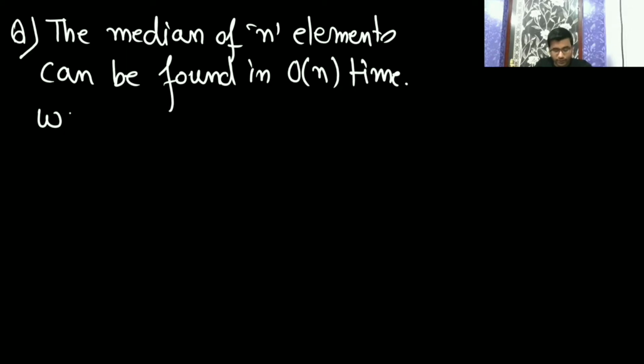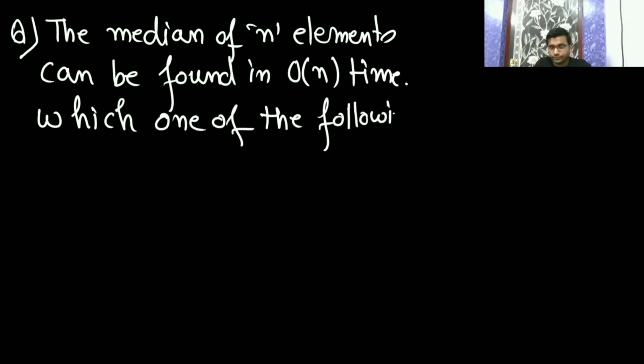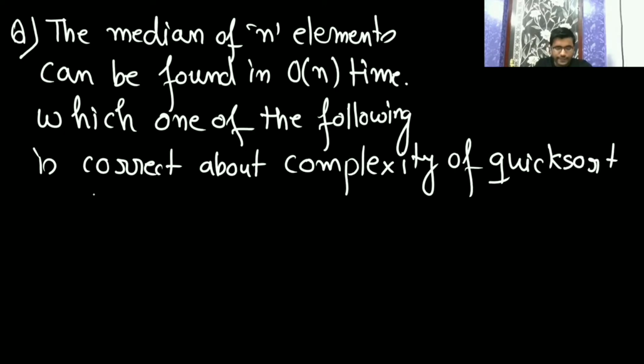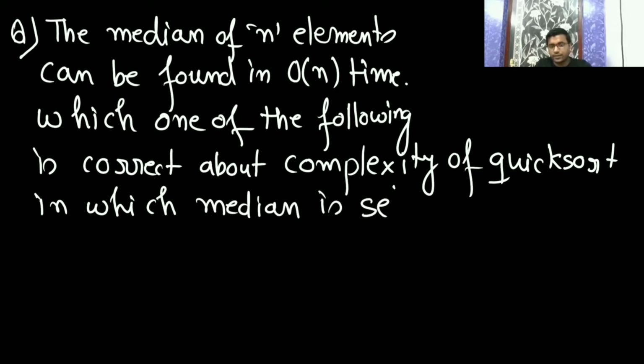Which one of the following is correct about the complexity of quicksort in which median is selected as the pivot element?